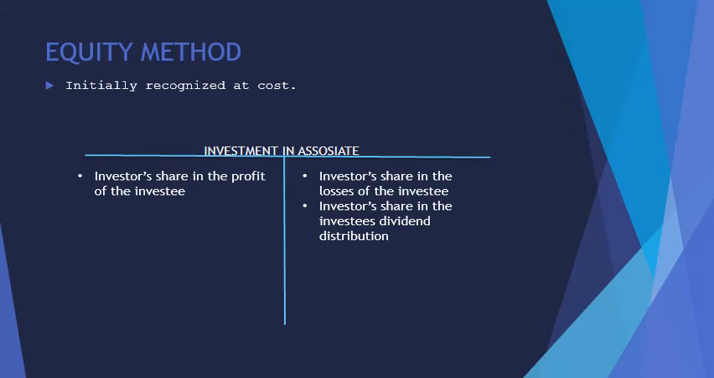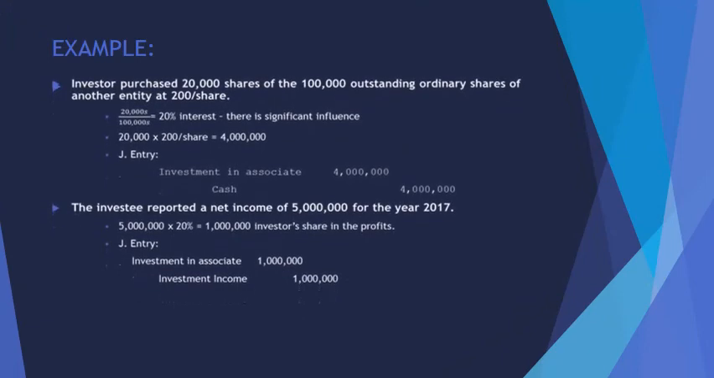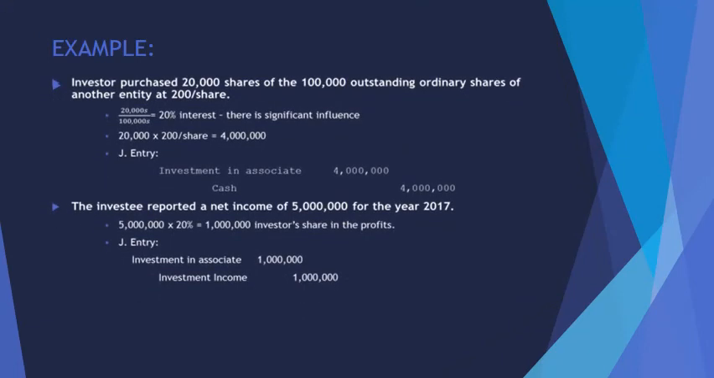So to further illustrate, here is an example. First transaction. X Company, the investor, purchased 20,000 shares of the 100,000 outstanding ordinary shares of Z Company, the investee, at 200 per share. If we divide the 20,000 acquired shares over the 100,000 outstanding shares, we'll get 20%, which is the interest of Company X over Company Z. Since it's 20%, it means that Company X, the investor, has significant influence over Company Z, the investee.